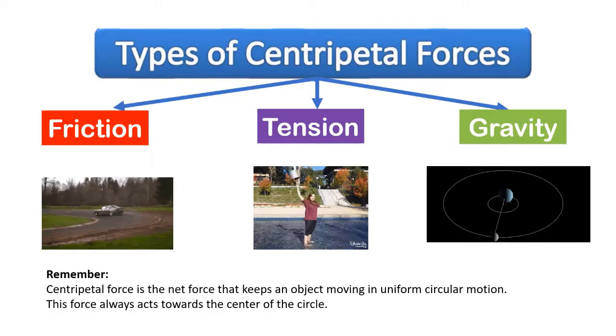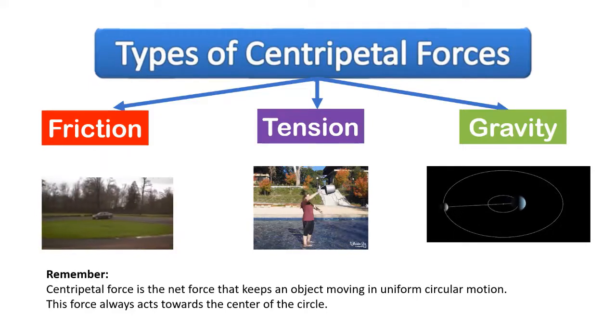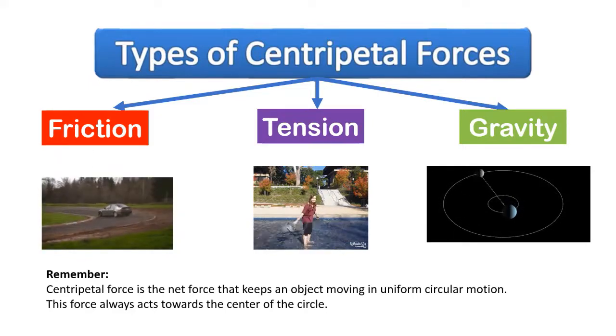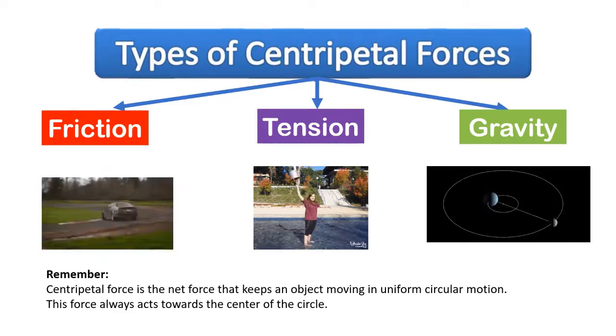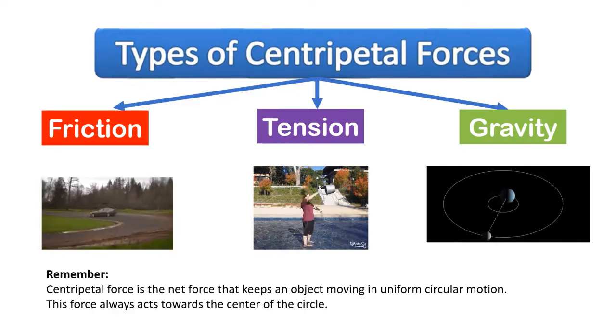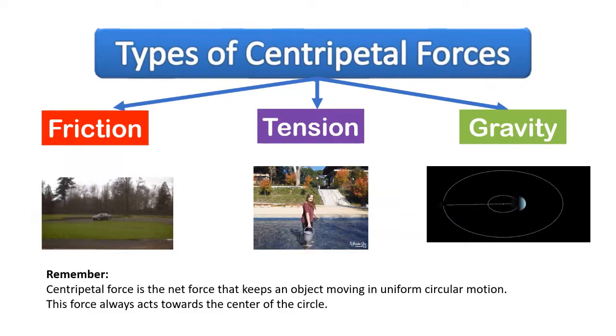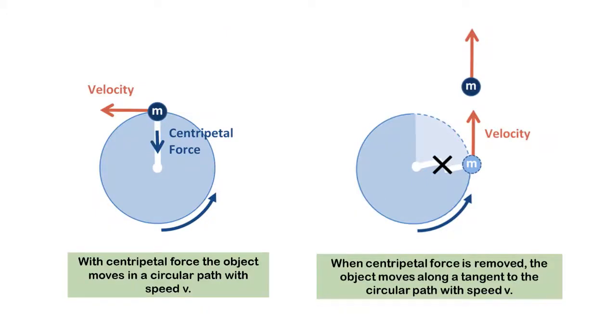There are three types of centripetal force, which are friction, tension, and gravity. So in this section we're going to recall the centripetal force of gravity that you have learned. With centripetal force, the object moves in a circular path with speed. When the centripetal force is removed, the object moves along the tangent to the circular path with the same speed.